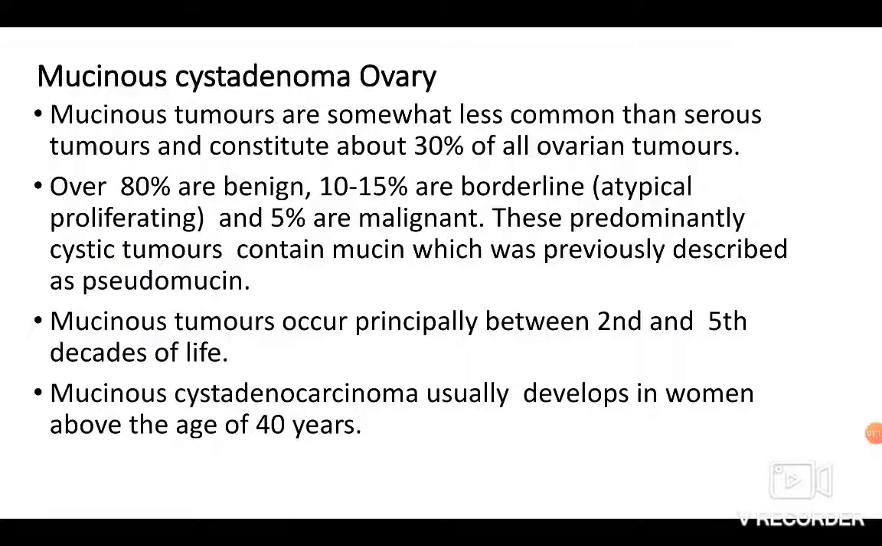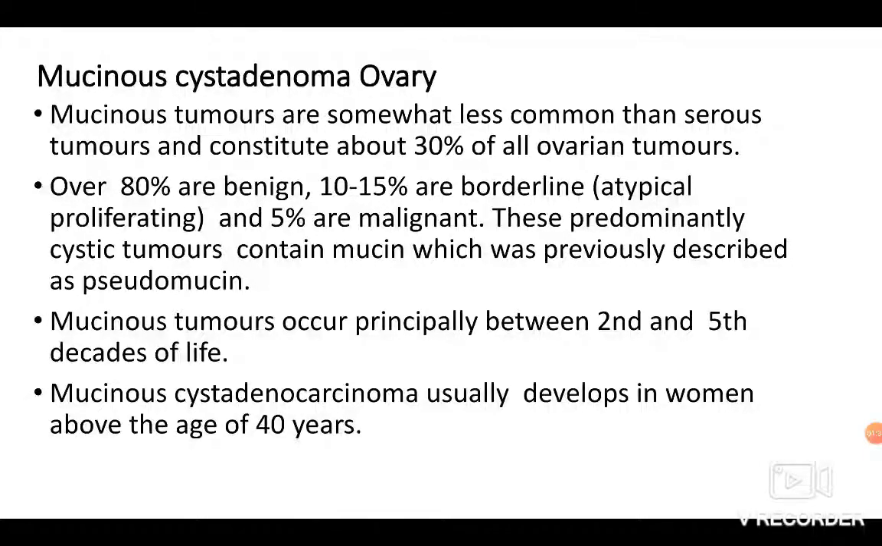Now coming to the first one, that is mucinous cystadenoma ovary. Mucinous cystadenoma ovary tumors are somewhat less common than serous and they constitute about 30% of all ovarian tumors. Over 80% are benign, 10 to 15% are borderline and 5% are malignant. These predominantly cystic tumors contain mucin, which was previously known as pseudomucin.